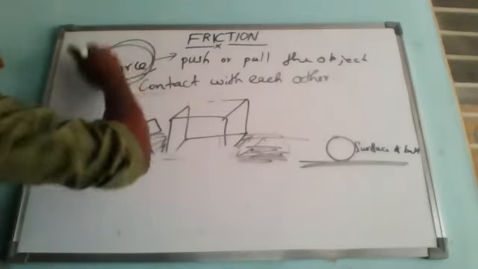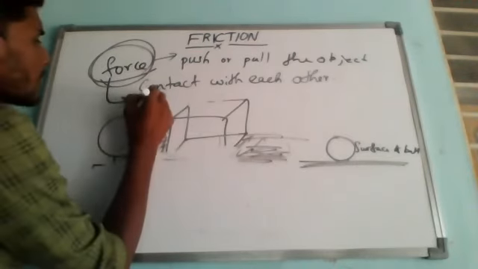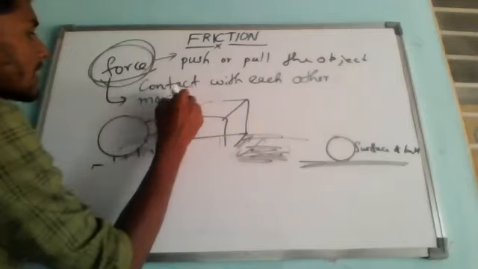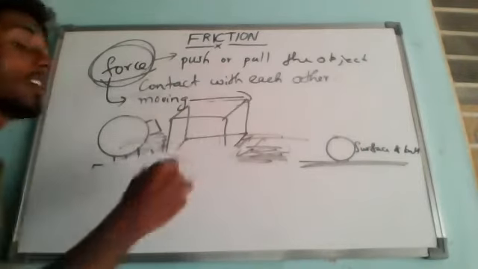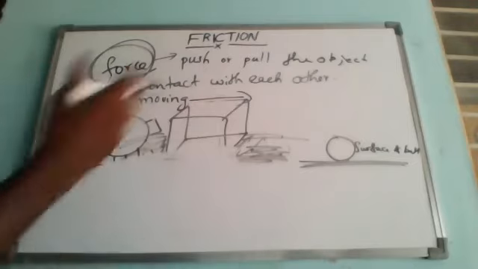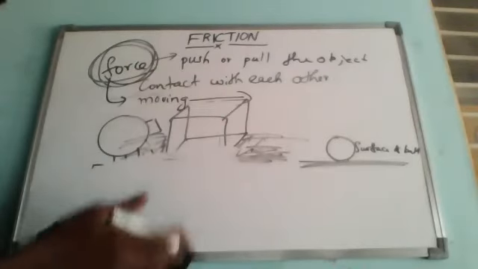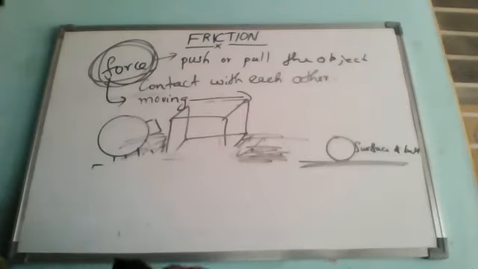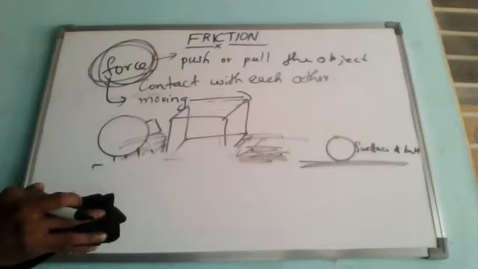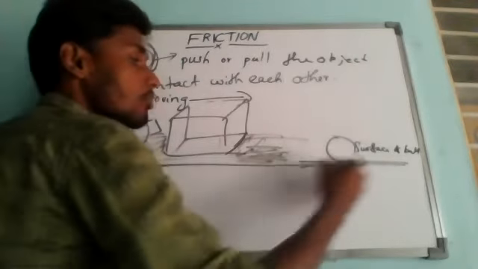Due to this force, a few kinds of changes will occur in a body, majorly. With the application of force, we can create a movement in a body. That means the body which is at rest can start moving, and the body which is moving, we can bring back to rest by applying force. Suppose when the ball is moving, then applying some force with our hands, we can bring the ball to rest. Like that, when the box is stationary, applying some force, we can create a movement.